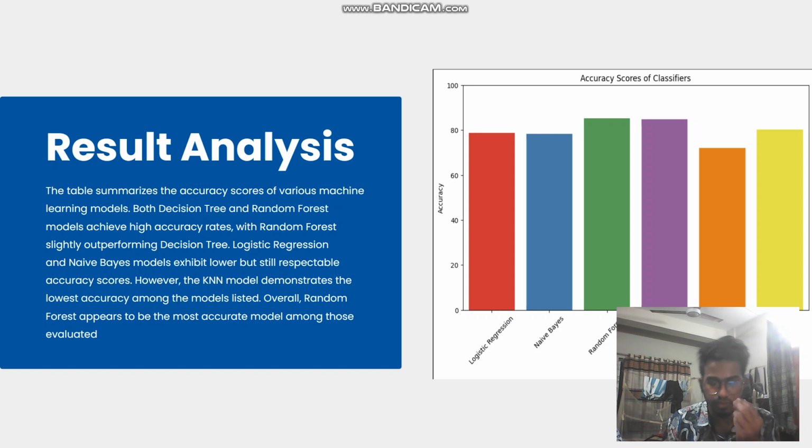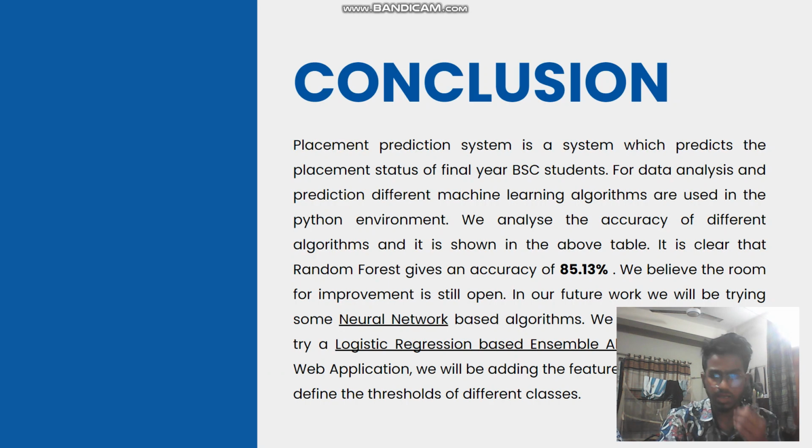But if you look precisely, you can find that random forest and decision tree perform so well that they exceed the limit of 80%, which is good. On the other hand, logistic regression and naive Bayes did not perform like random forest, but they are also good to run.